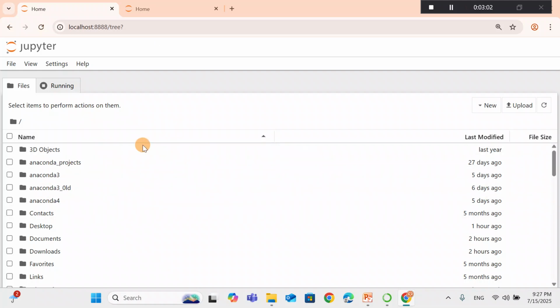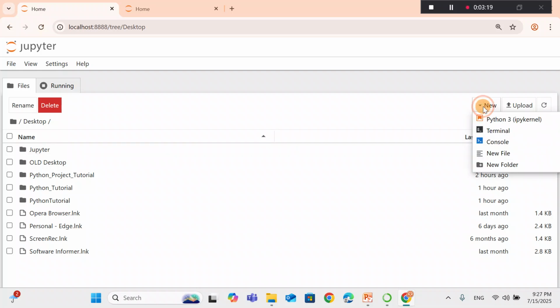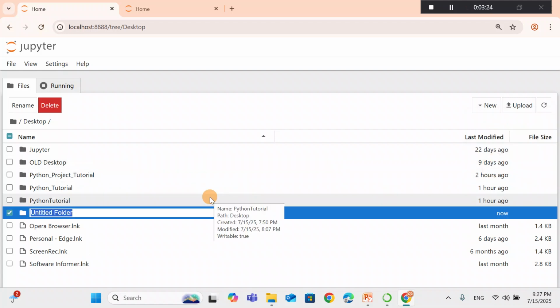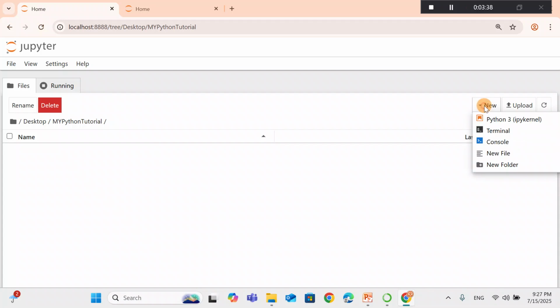So this is our Jupyter Notebook, and here we can manage our folders. Let us create our project under the desktop. So double click on desktop and then come to new. New folder and type my Python tutorial. Let's call it my Python tutorial and double click on it, and there we can open Python 3.